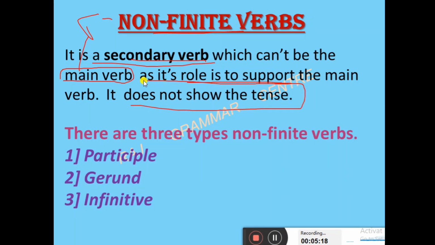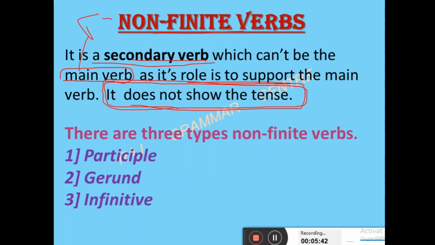Very important point. It doesn't show the tense. Yeah, it is not affected by the tense, whatever tense is there. If I am saying I want to go, I wanted to go, no problem. I wanted, that is a part of the tense. So there is the finite verb. For the non-finite, to go is there. To go will come in the present also, past also. So it is not affected by tenses.